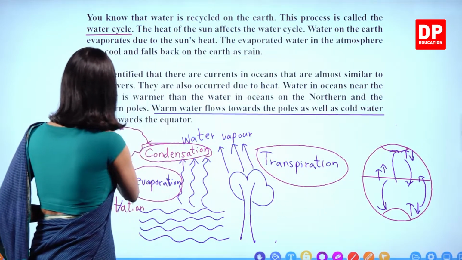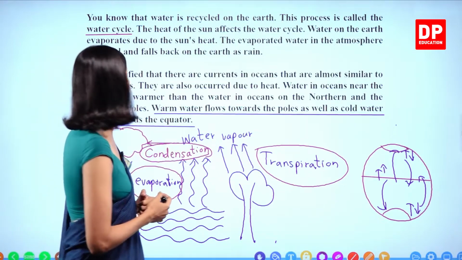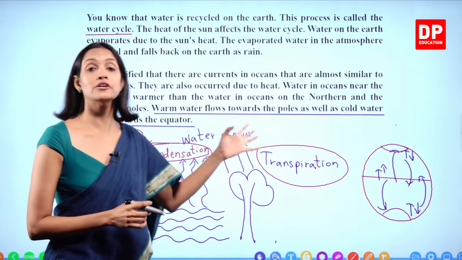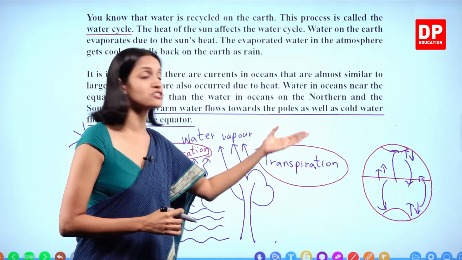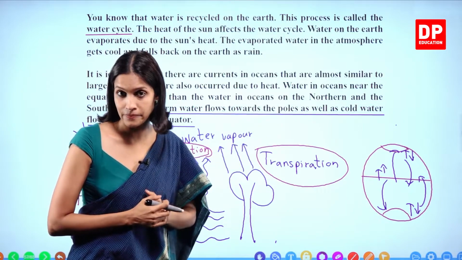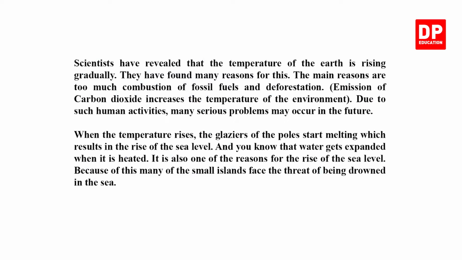Okay? Warm water flows towards the poles as well as cold water flows towards the equator. Right? So water currents occur as a result of heat given by the sun. Okay, children? Right. We'll move on to the next.